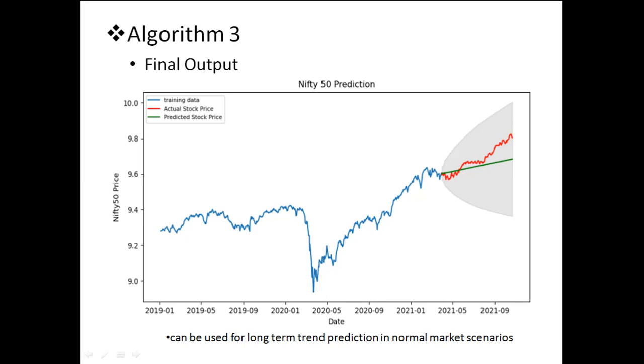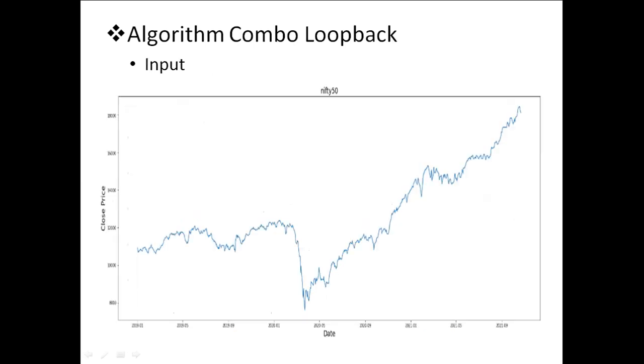Here, what is in blue color we have used as training data, and then this is the actual Nifty 50, how the price moved from this point of time, and what is predicted is exactly a flattened one. So this tries to predict the long-term trend of Nifty. This will also be used inside the algorithm in the next one.